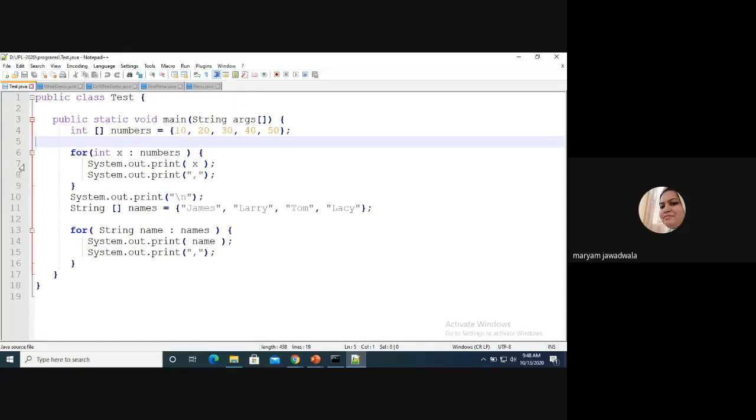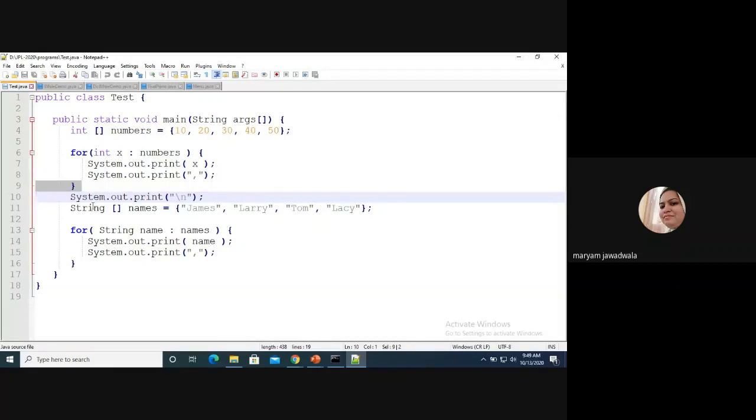So using line number 6 to 9, I'm writing a for loop, and the purpose of this for loop is to display the elements present in the collection type. And here the collection type is an array. Another way is you can write for int x equals 1, x less than or equal to 5, x plus plus, system.out.println numbers of x. So you can write it some other way, but this is another way of writing a for loop.